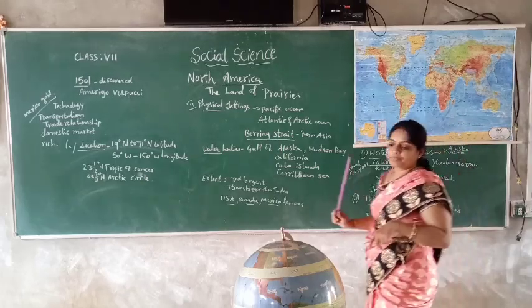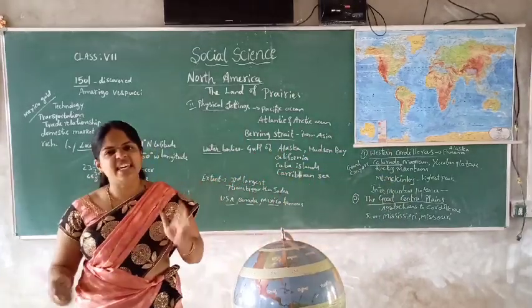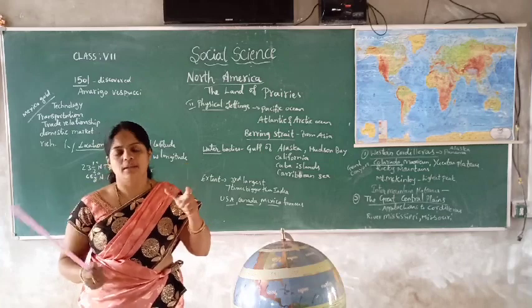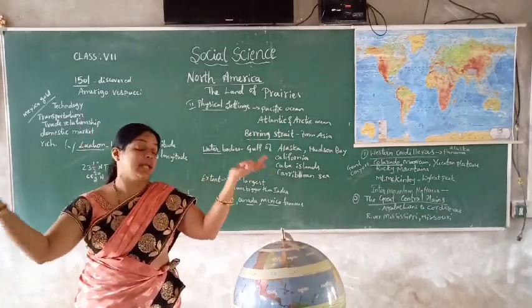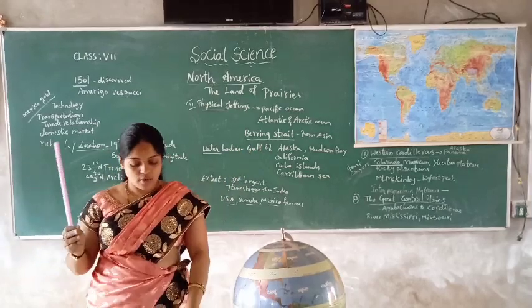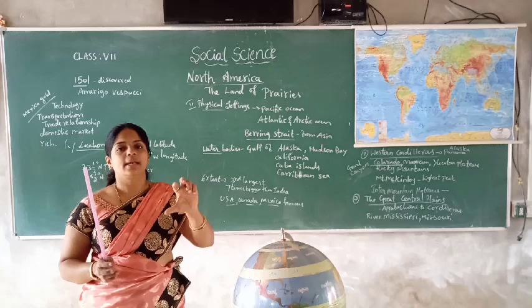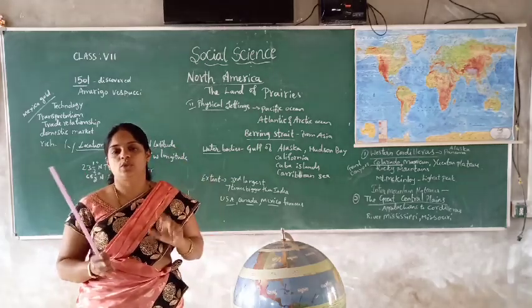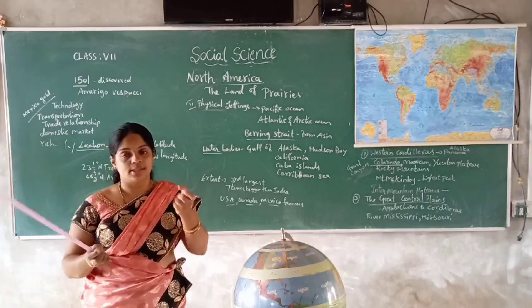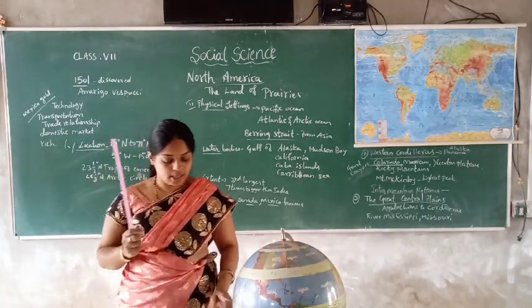Next one is the Rocky Mountains. After that, there is a geyser. There is a park. They have created the park. Geyser means what is that? Looking like a fountain. But here, like a geyser it will come, means from a fountain water is coming, isn't it? But here it is not water, it is a geyser. So that we can see in this region.